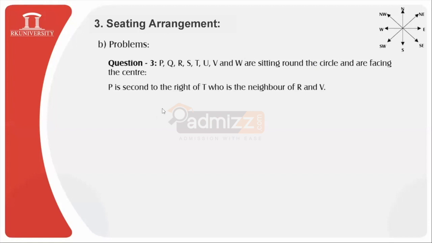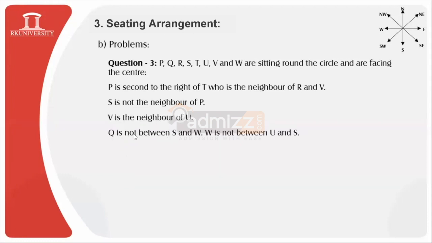Now P is second to the right of T, who is the neighbor of R and V. Then we have S is not the neighbor of P. See, these are the conditions which they have kept in the question. Then we have V is the neighbor of U. Q is not between S and W. W is not between U and S. So we need to identify these conditions properly and then do the simplification.